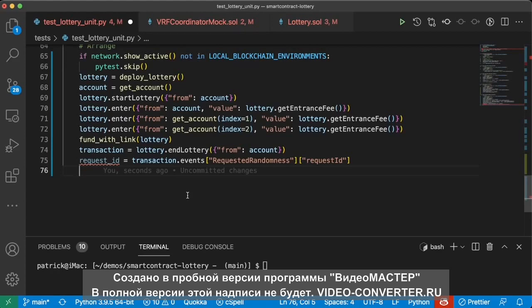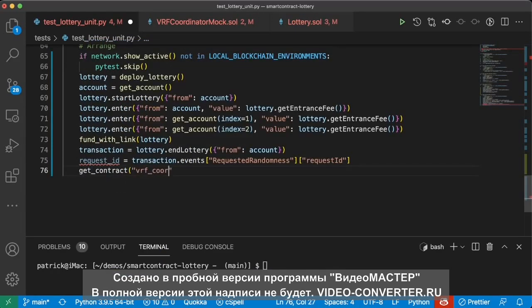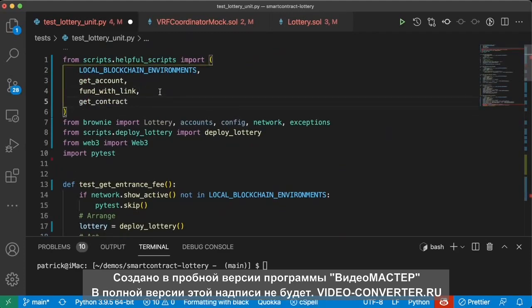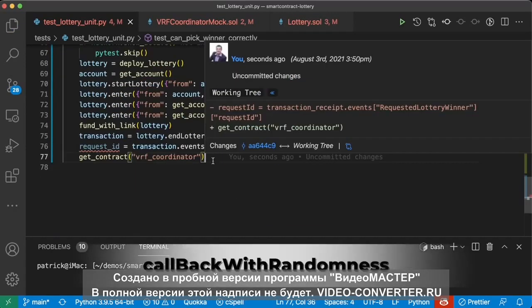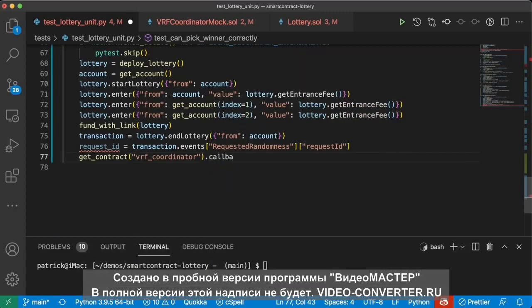So what we're going to do is we're going to call our get contract function and get that VRF coordinator. Of course, we're going to have to import it from our helpful scripts. And we're going to call that callbackWithRandomness function.